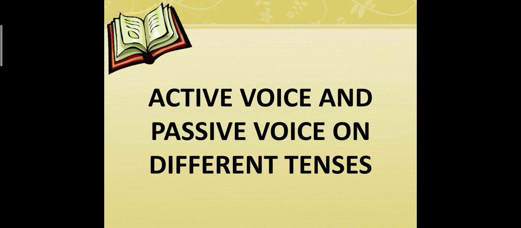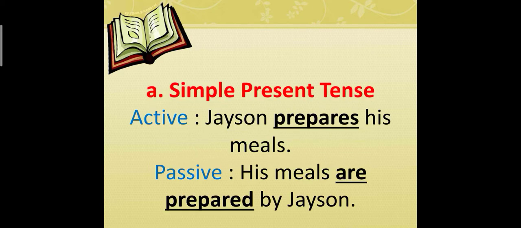Now, active voice and passive voice on different tenses. A simple present tense. Let's have this example. In active voice, Jason prepares his meals. In passive voice, it became, his meals are prepared by Jason.